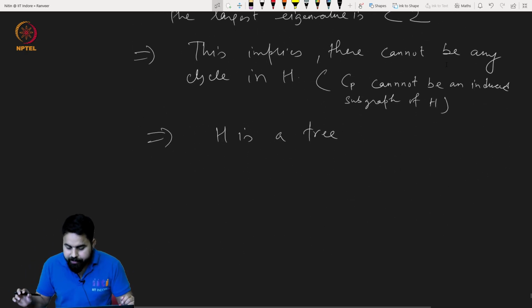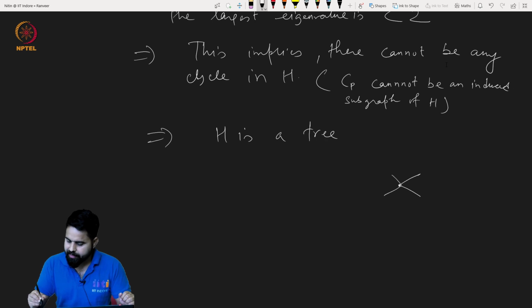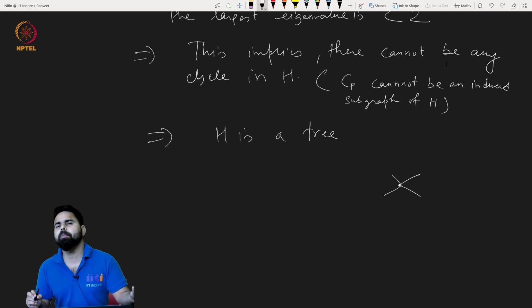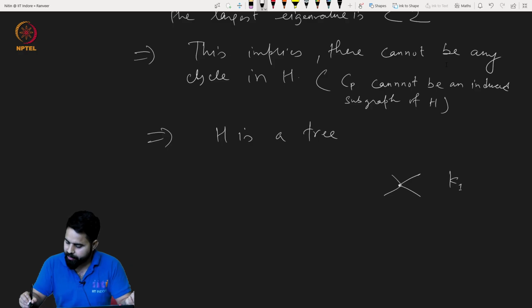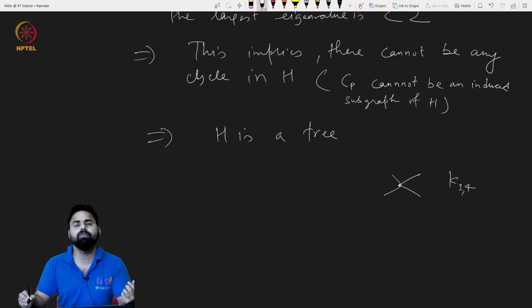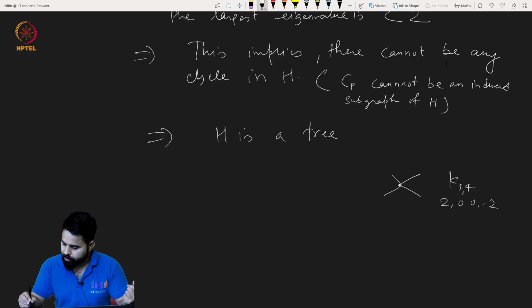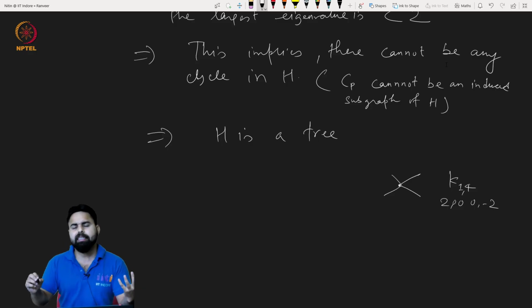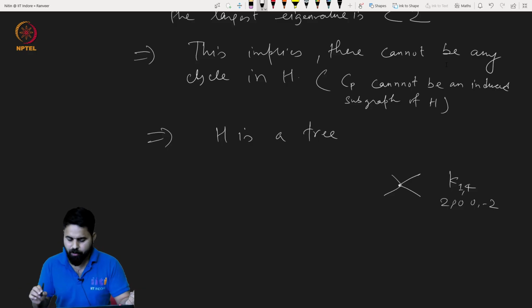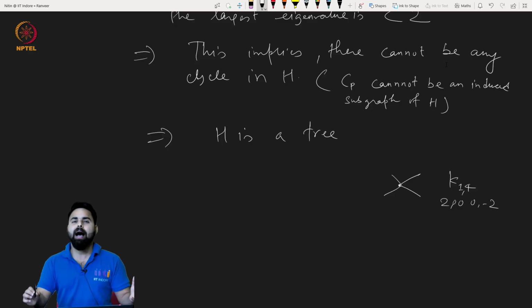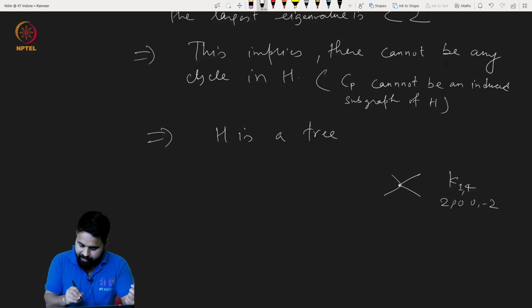Now if you consider this subgraph, it also cannot be an induced subgraph. Basically, this is K_{1,4}. The eigenvalues of K_{1,4} are 2, 0, 0, 0, minus 2. It cannot be an induced subgraph of H because its largest eigenvalue is again 2, by the interlacing theorem.